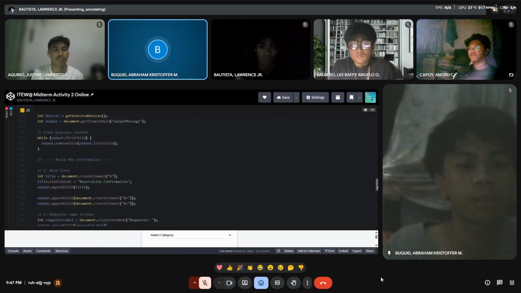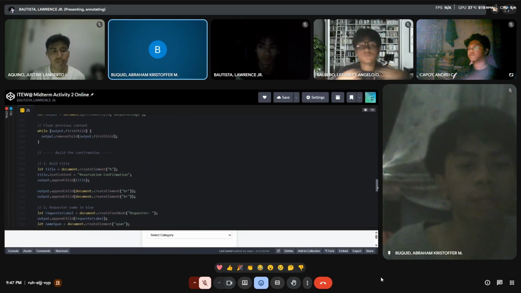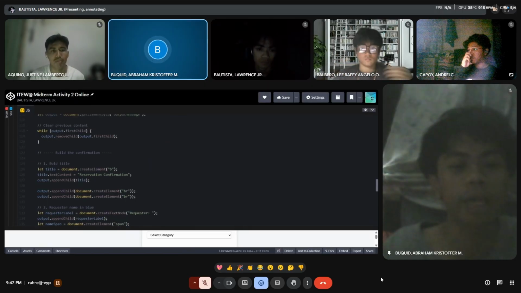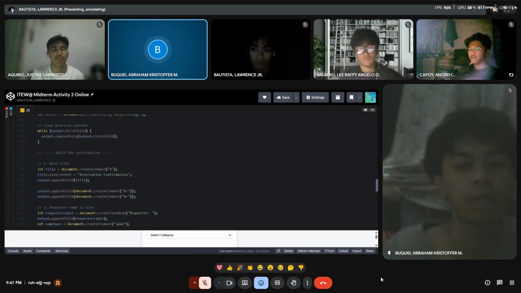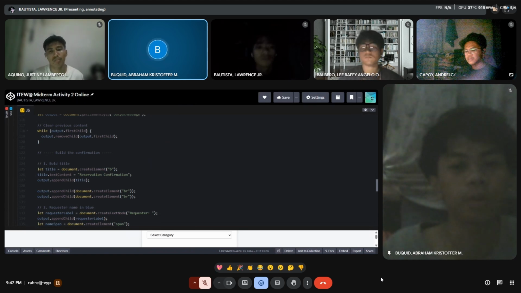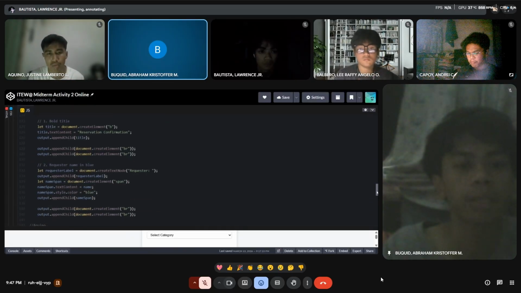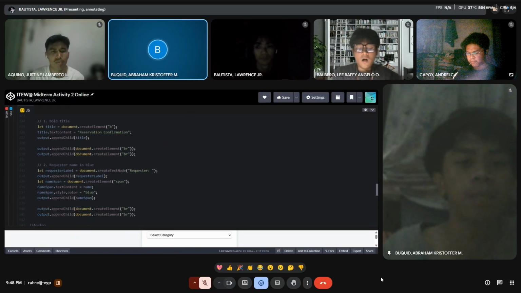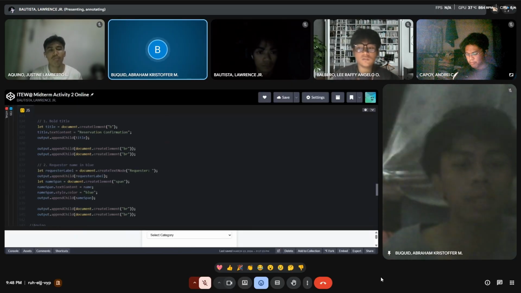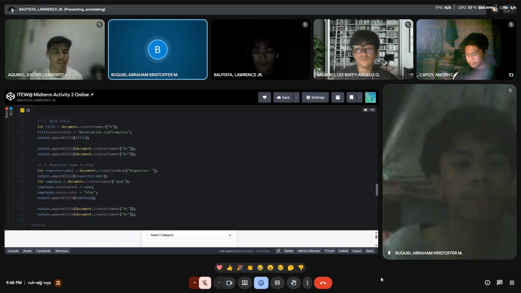Next is the while loop. The purpose of it is to clear any previous content in the output container. It uses a while loop to remove each child element until the container is empty. Next is the let title equals document.createElement B. This part of the code creates a bold element.